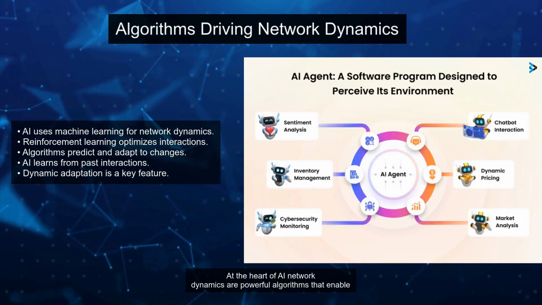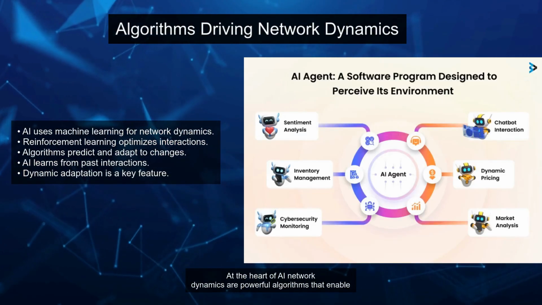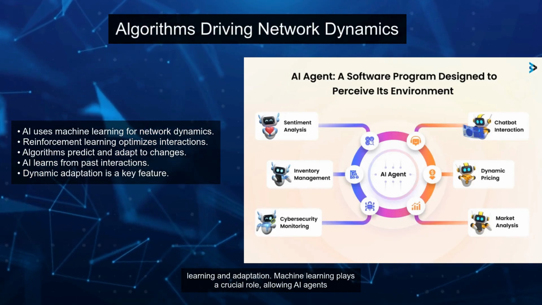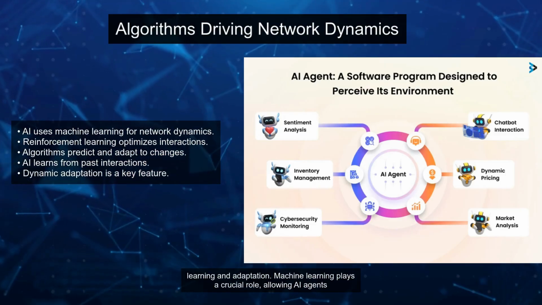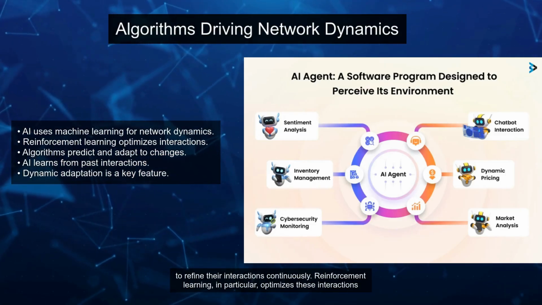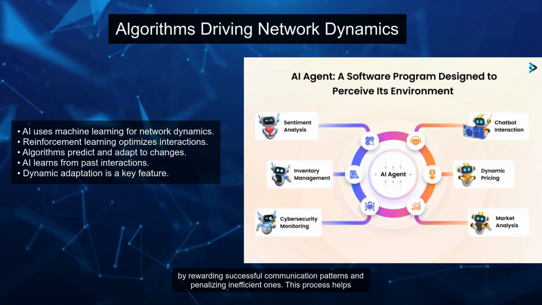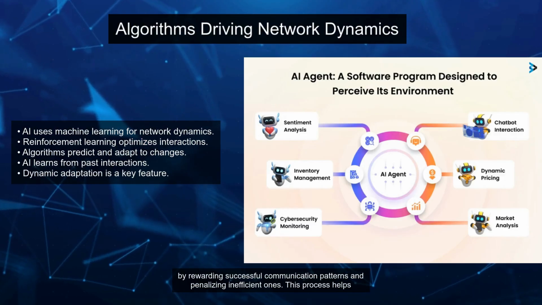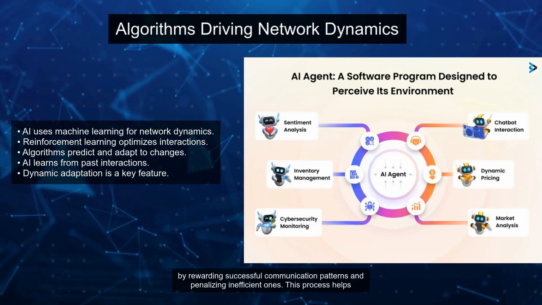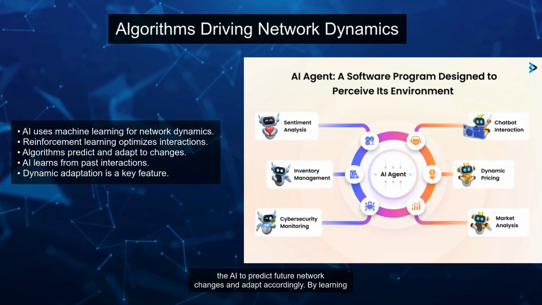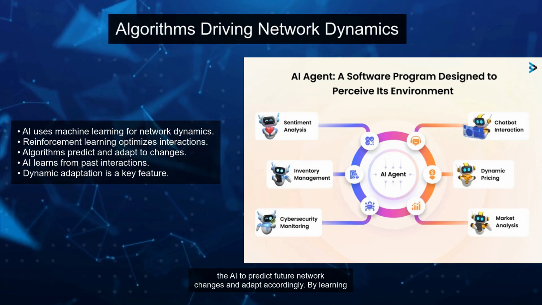At the heart of AI network dynamics are powerful algorithms that enable learning and adaptation. Machine learning plays a crucial role, allowing AI agents to refine their interactions continuously. Reinforcement learning, in particular, optimizes these interactions by rewarding successful communication patterns and penalizing inefficient ones. This process helps the AI to predict future network changes and adapt accordingly.